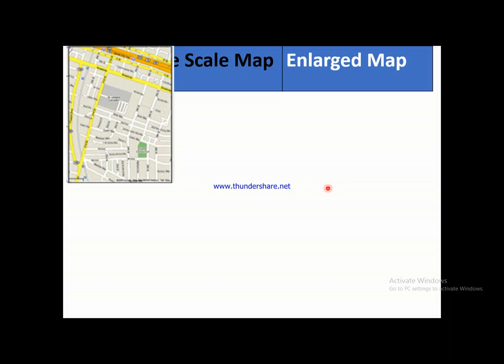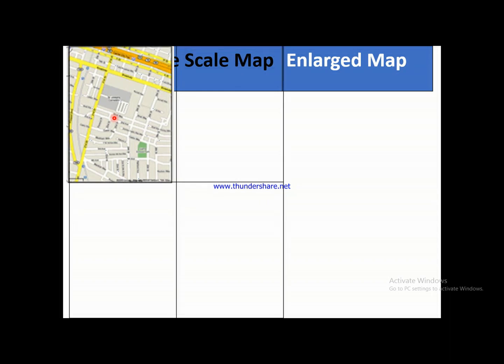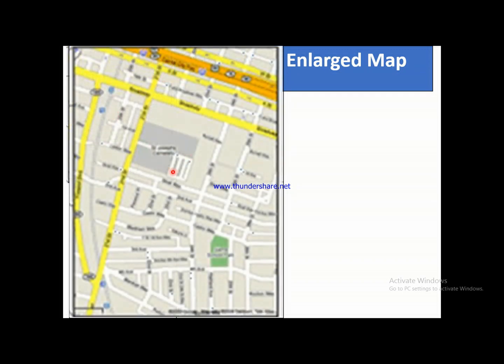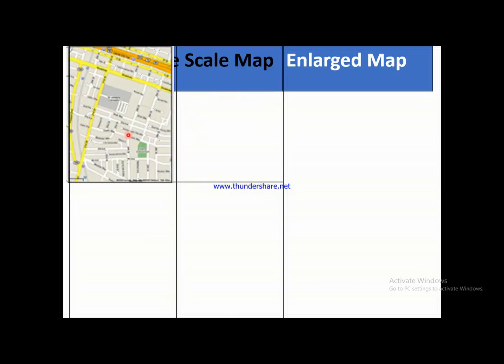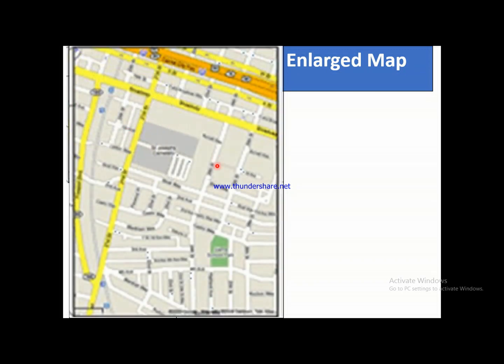Now, what is an enlarged map? Here is a map which is enlarged 4 times. So this one is the enlarged map. This is different from a large scale map. Obviously, its scale is larger than this map, yet this is the enlarged map. This word is different from large scale map.